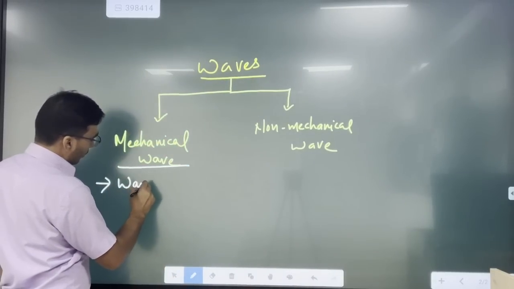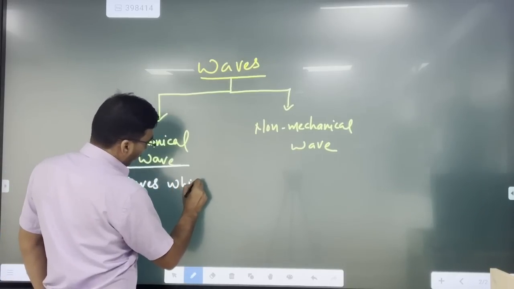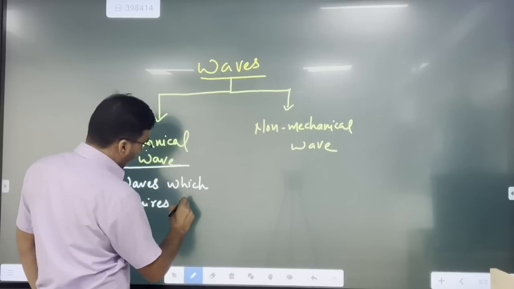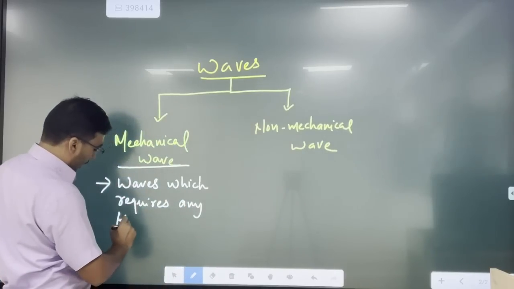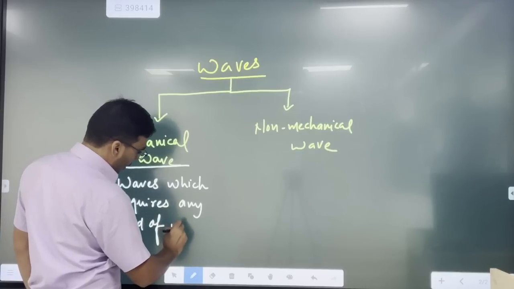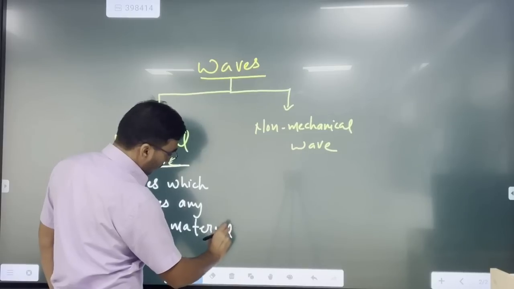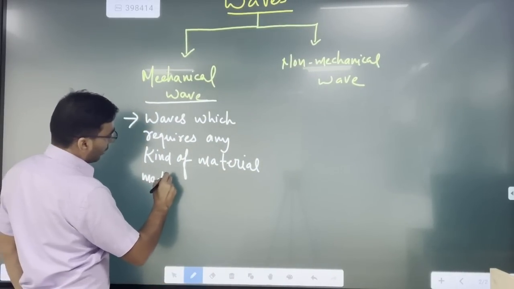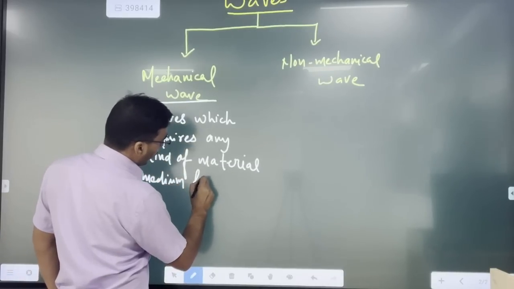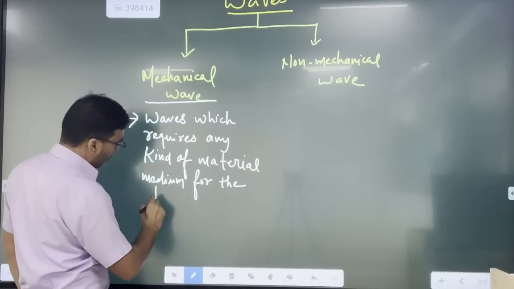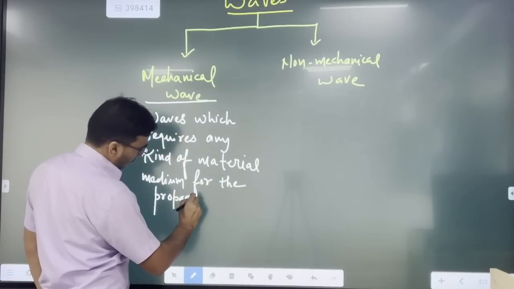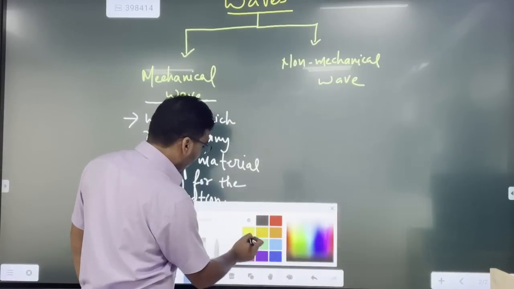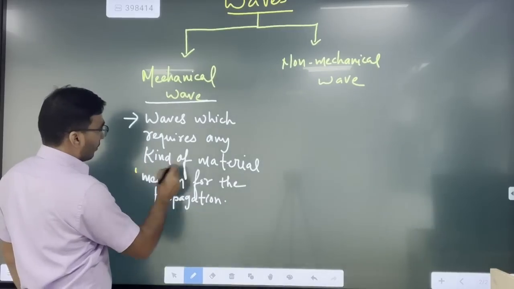So we can simply define that the waves which require any kind of material medium for the propagation, understood?